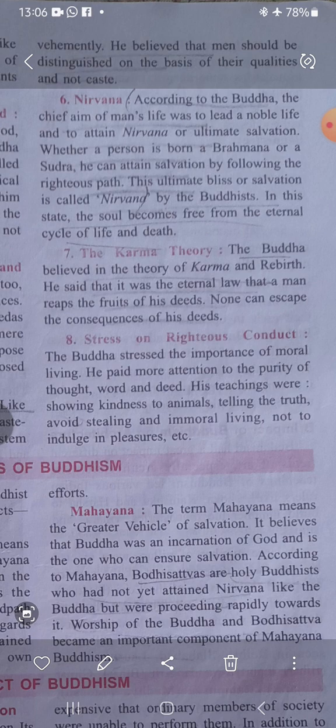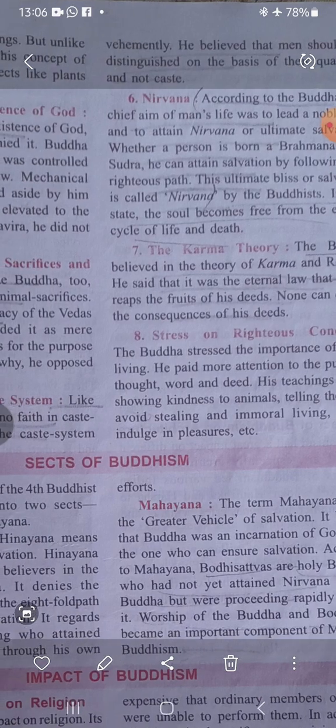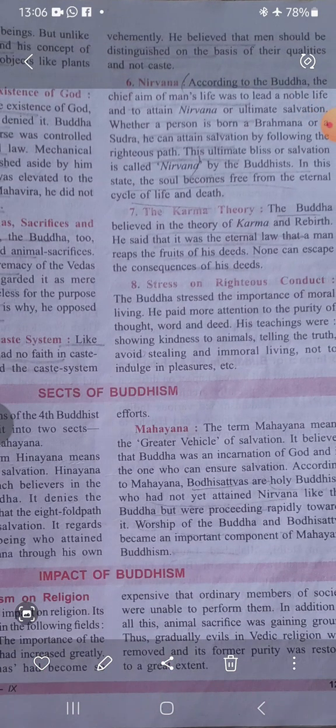So these are the portions you have got to deal with, and you have got to study for your exams from this chapter.